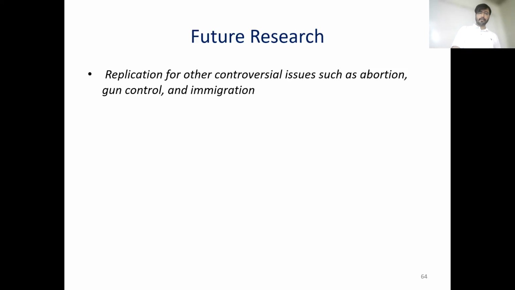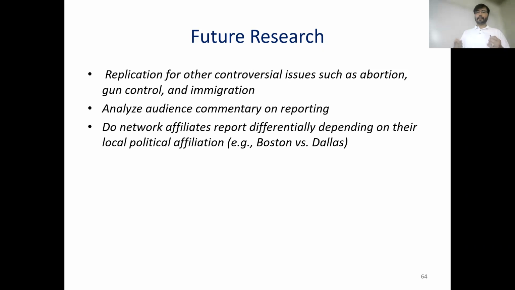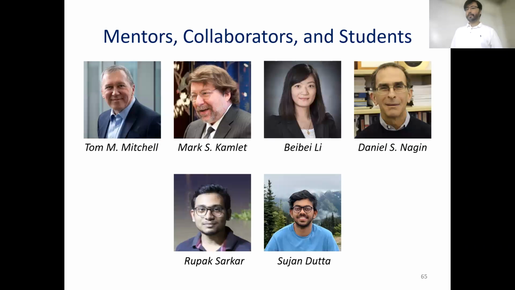For future research, we can look at replication for other controversial issues such as abortion, gun control, and immigration. We can also analyze the audience commentary on reporting. And interesting questions like, do network affiliates report differentially depending on their local political affiliation? If we look at Boston and Dallas and look at their MSNBC networks, are they going to report the same event differentially?